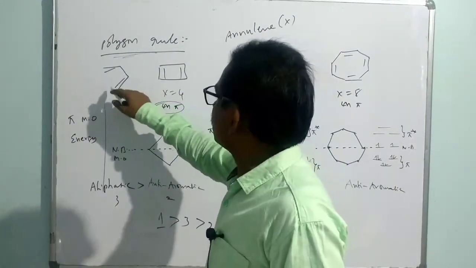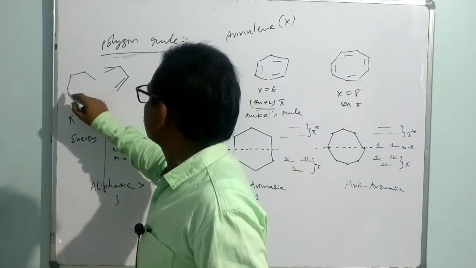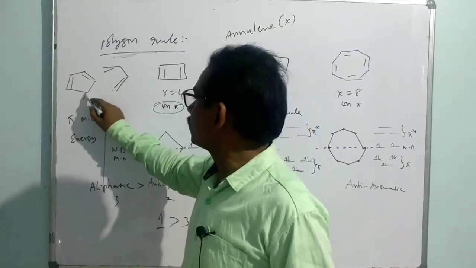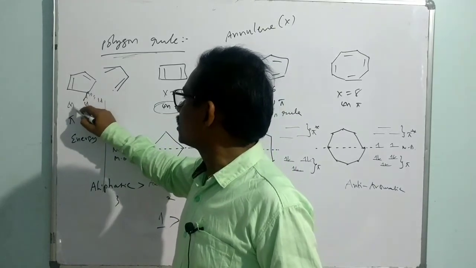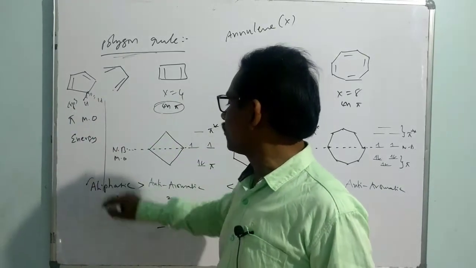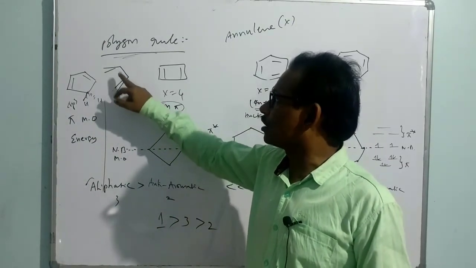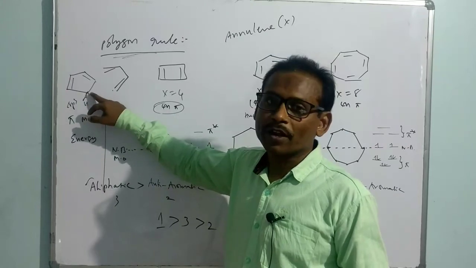Suppose you take, other than this, you can also take it like this. Now it is also what? It is of sp3 hybridization. One of the carbons is sp3. That means it is also aliphatic. Either you take this species or that species, open chain under conjugation, or closed chain under non-planarity.